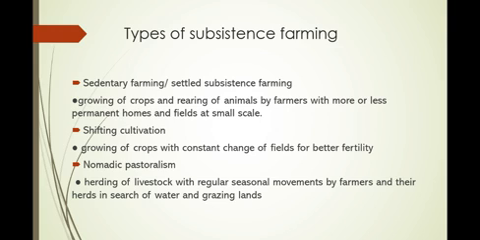We also have nomadic pastoralism. This is the herding of livestock with regular seasonal movements by farmers and their herds in search of water and grazing lands. We have to take note that shifting cultivation, because it's cultivation, focuses more on growing of crops, and the word shifting is supposed to guide us to know that there is movement. Same applies to nomadic. Because it's pastoralism, it has to do more with rearing of livestock and less plant cultivation.